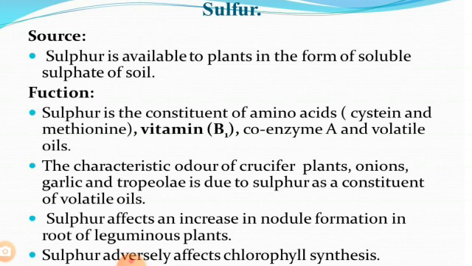It is a vital part of ferredoxin. Sulfur is a vital part of ferredoxin, a type of non-heme iron sulfur protein occurring in the chloroplast, which is important. Sulfur improves the quality of all types of crops and vegetables.